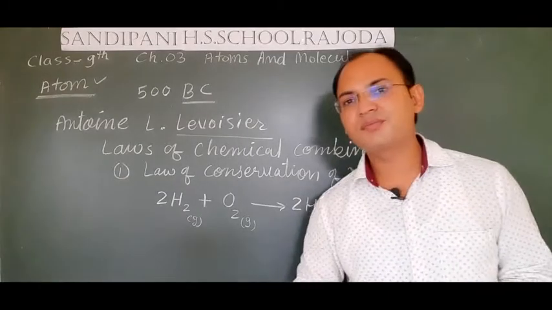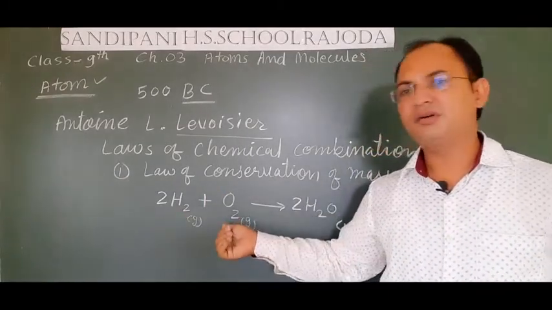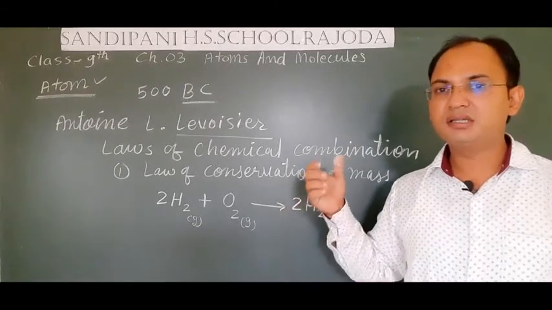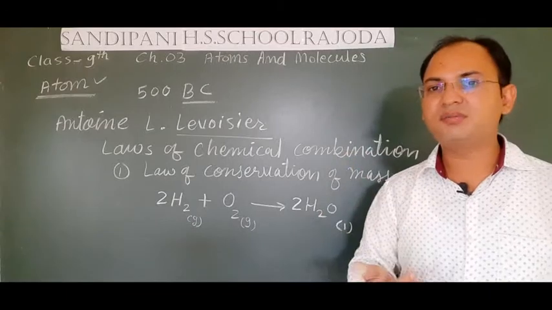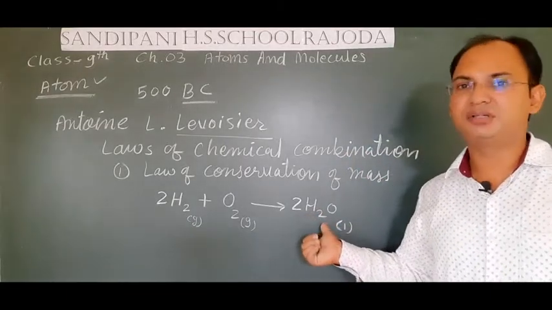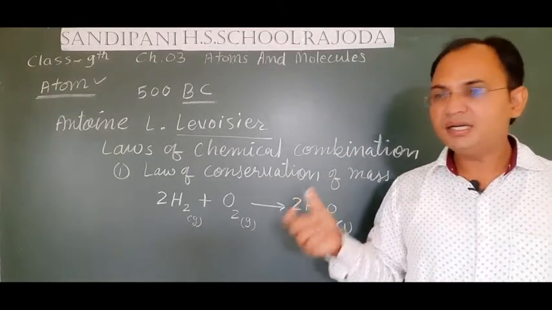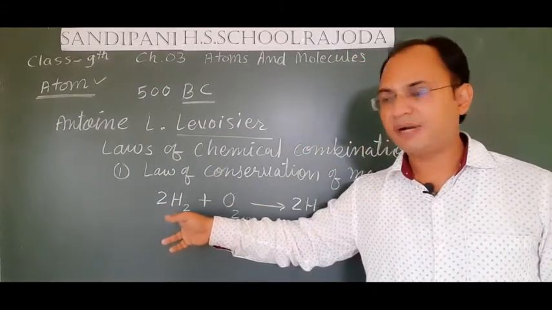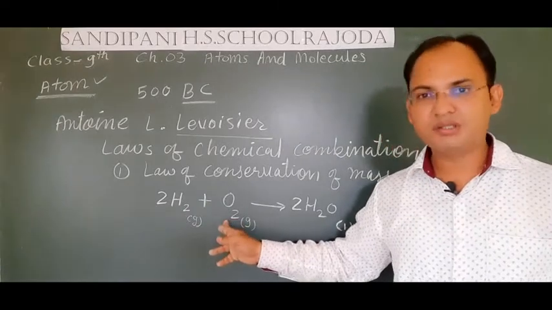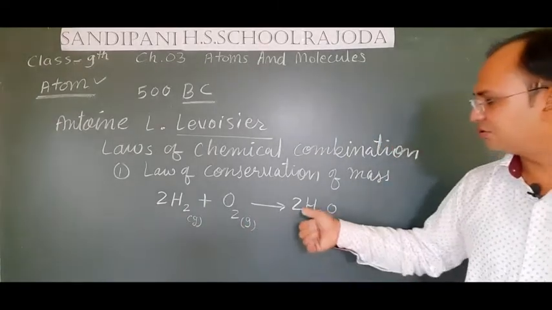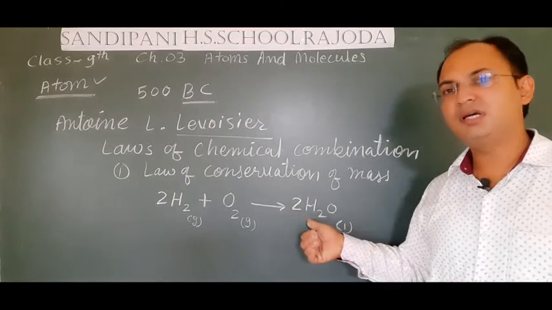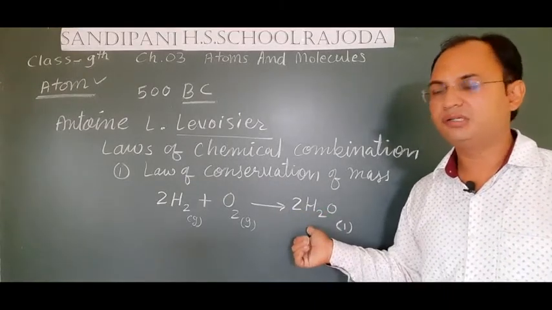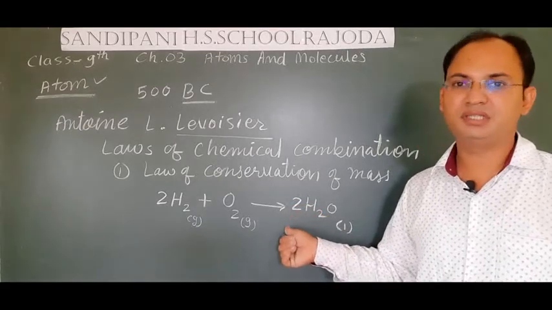Now see students, hydrogen combining with oxygen forms water, and 4 hydrogen atoms combining with 2 oxygen atoms, and here also a total of 4 hydrogen atoms and 2 oxygen atoms are present in the water molecules. 2 water molecules are forming here.